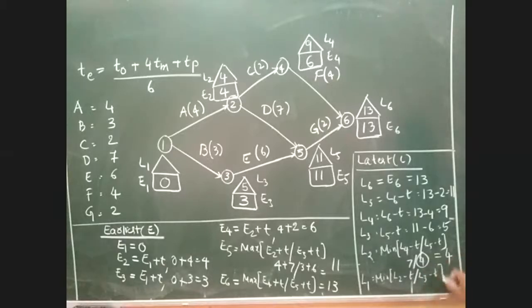Let me directly find the value. L2 minus T is 4 minus 4, which is 0. And L3 minus T, which is 5 minus 3, is 2. So obviously, which is the minimum value? The minimum value becomes 0, because 4 minus 4 is 0.